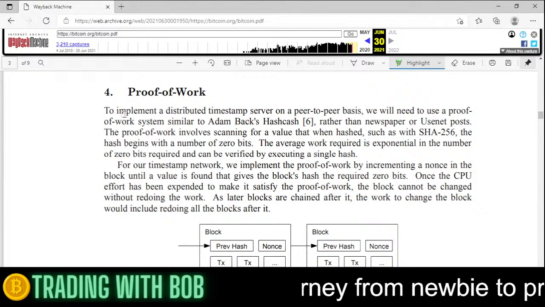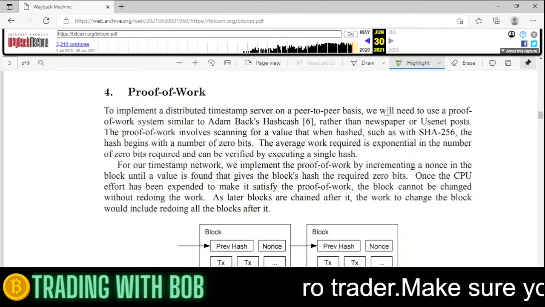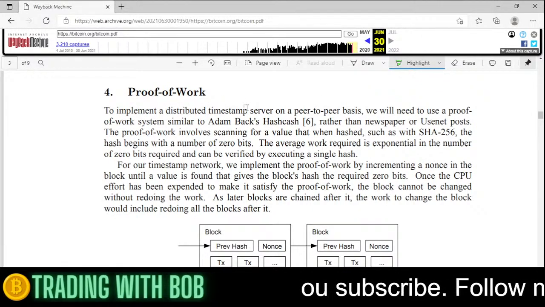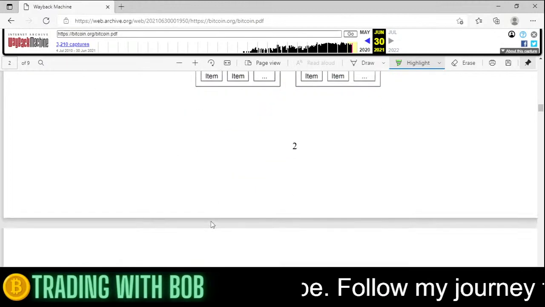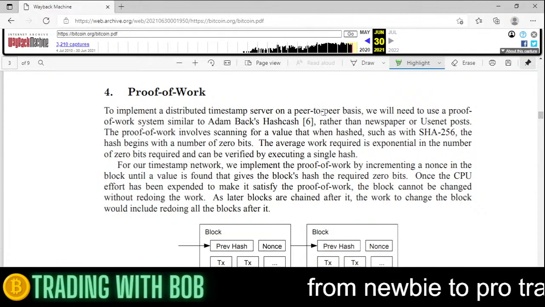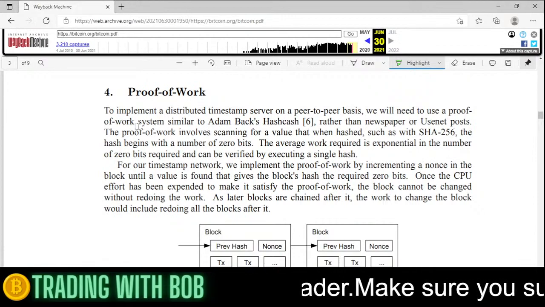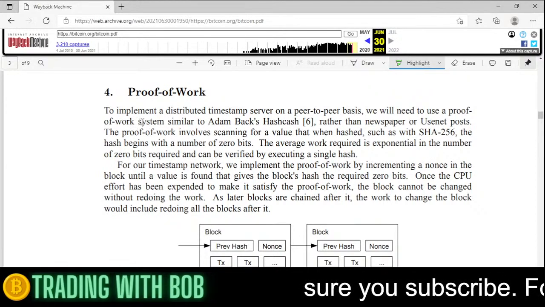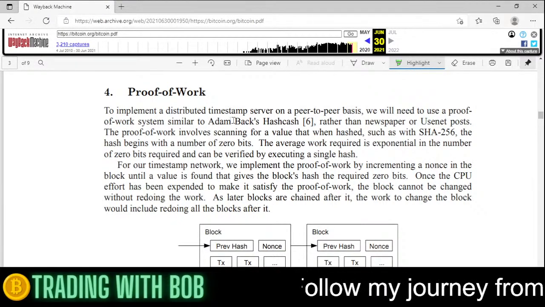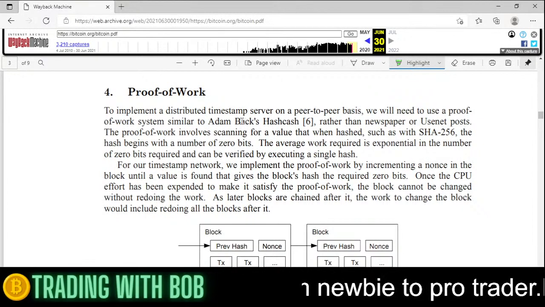So proof of work. To implement a distributed timestamp server on a peer-to-peer basis, we have peer-to-peer, person-to-person. What we did last video, the timestamp server on a peer-to-peer basis, we will need to use proof of work. So it's a way of processing transactions. A system similar to Adam Back's Hashcash, rather than newspaper or Usenet posts.